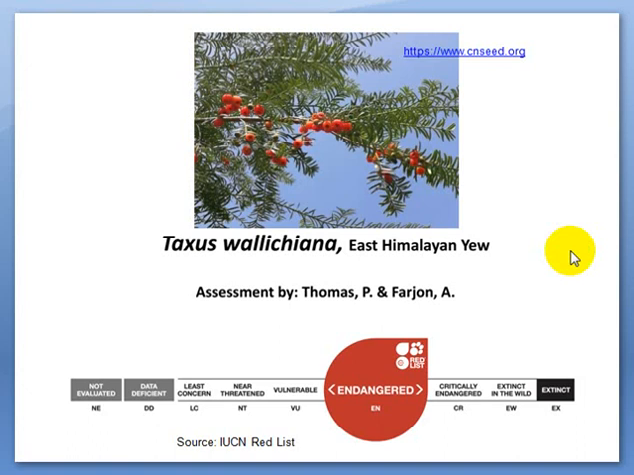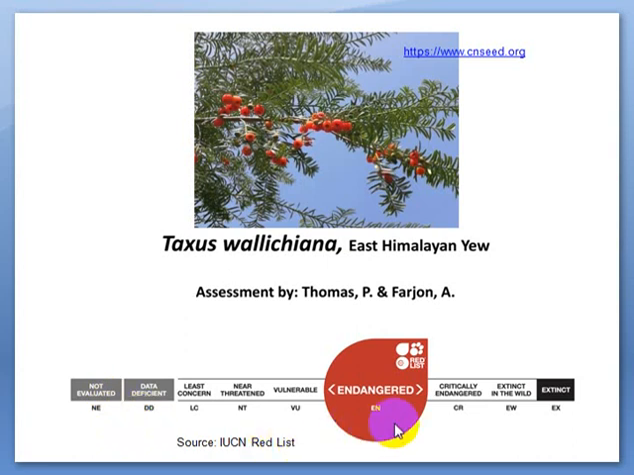In our previous slides I have shown you many types of the IUCN threatened categories. I am here giving you an example of one species which has been assessed by the IUCN, and that species is called Taxus wallichiana. It is also called East Himalayan yew. And this is the person who has assessed it, and the IUCN assessment, when you click on that link which I have already shared in my previous slides, and you put certain species into the search box, so you